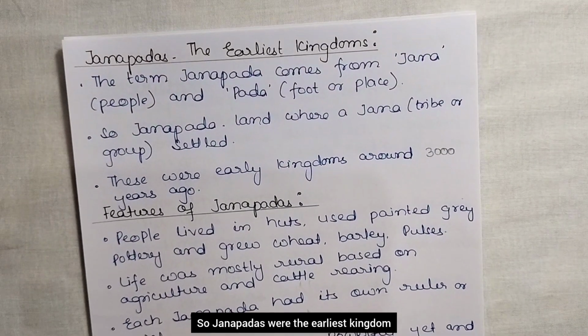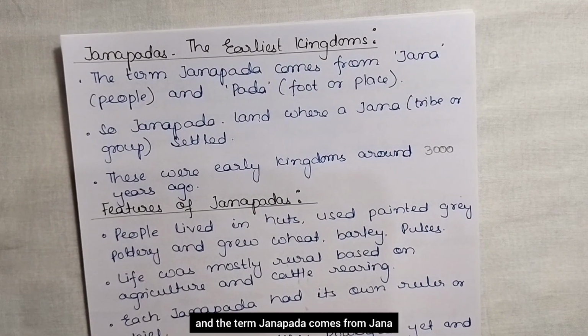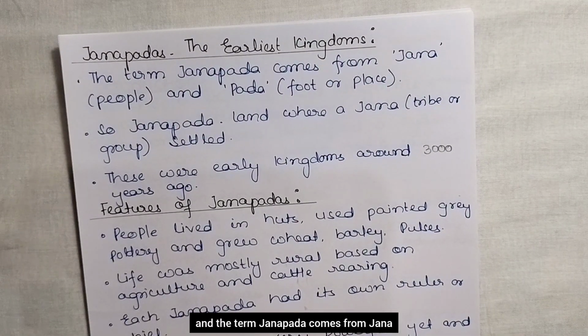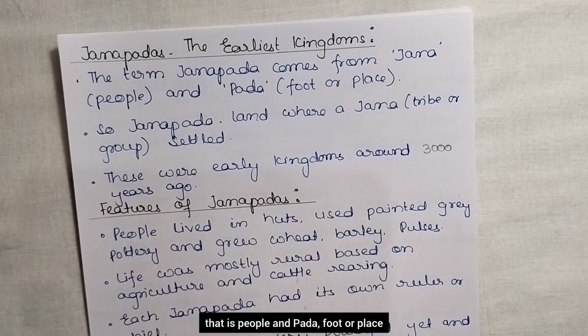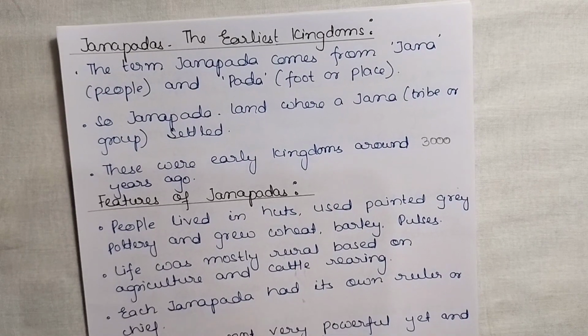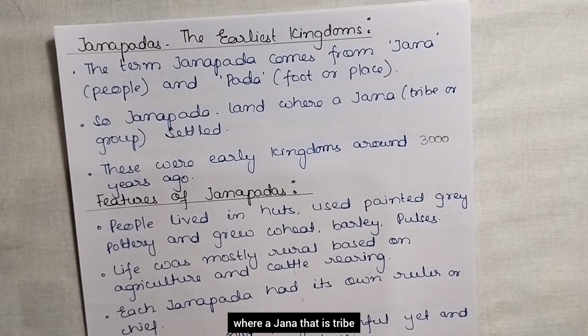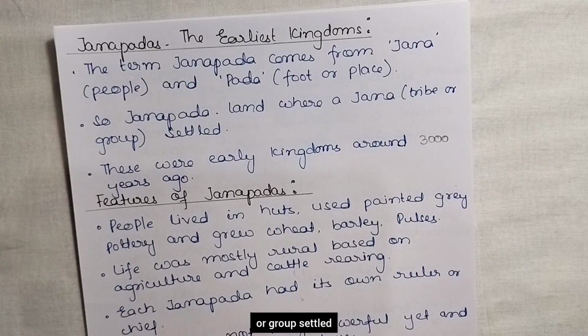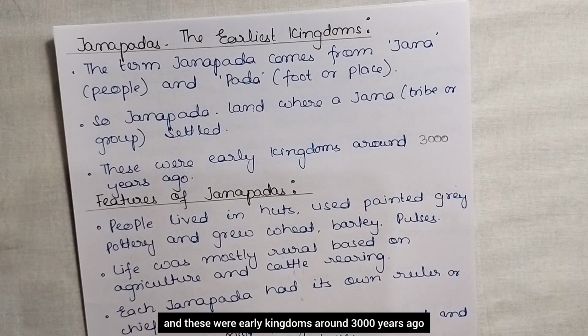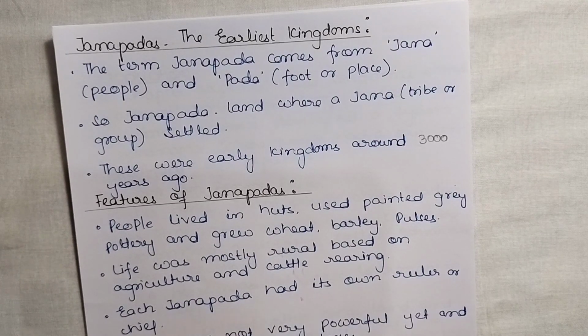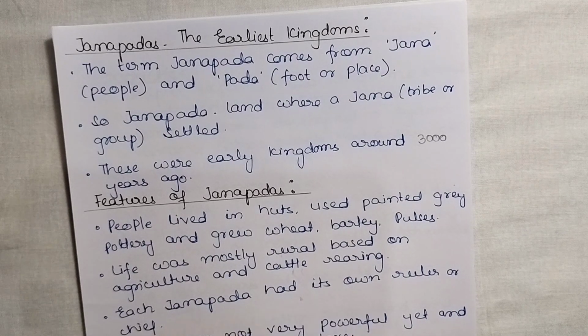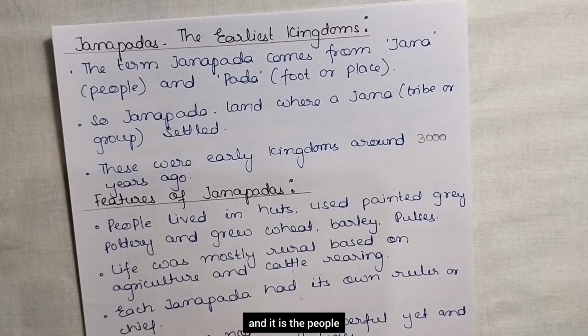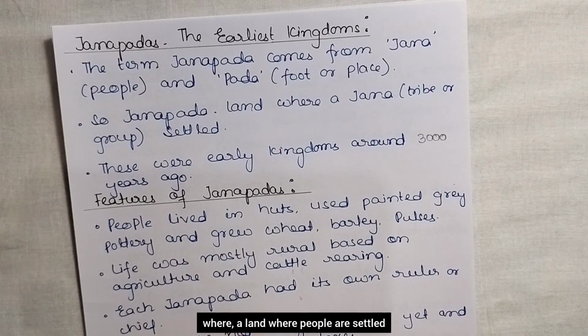So, Janapadas were the earliest kingdoms, and the term Janapada comes from Jana, that is people, and Pada, foot or place. So, Janapada was the land where a Jana, that is a tribe or group, settled, and these were early kingdoms around 3000 years ago. So, this was the earliest kingdom, a land where people are settled.